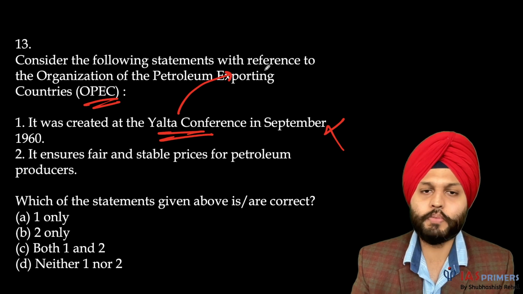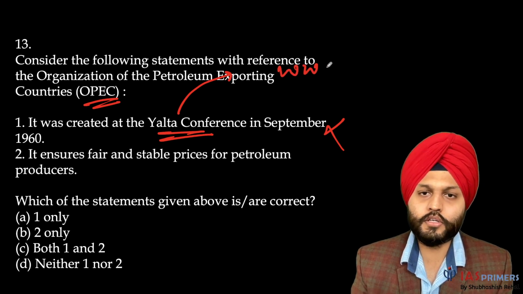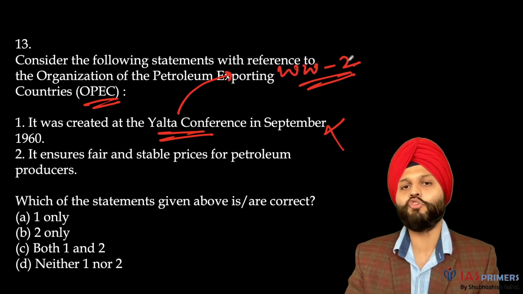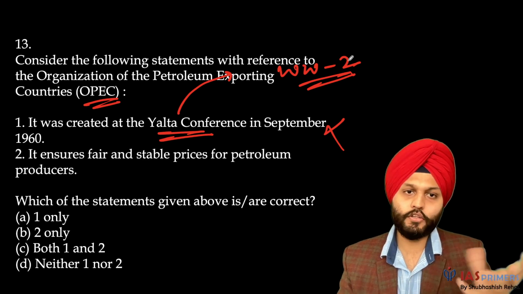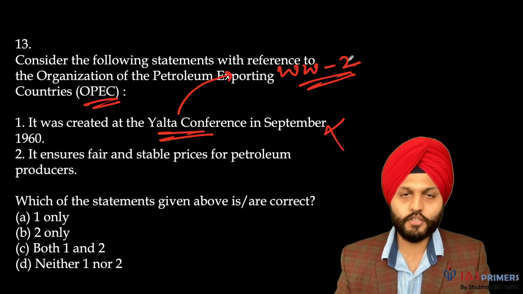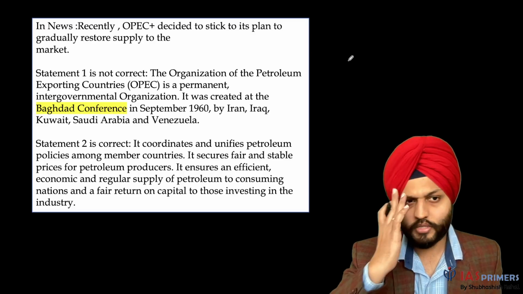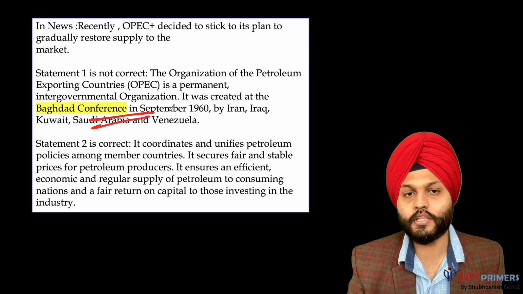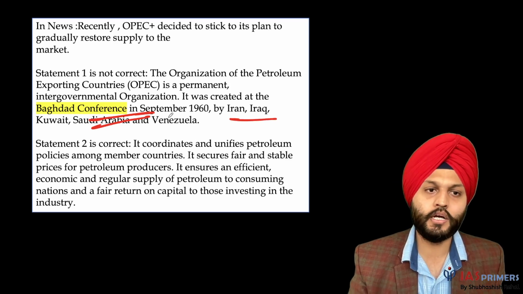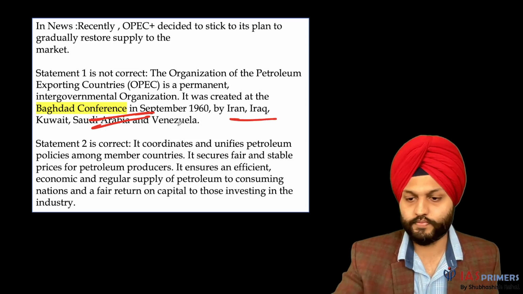Yalta Conference is basically deciding the new world order after the Second World War. So OPEC, oil export is not their concern. Fine, so that was the thing. So it's basically the Baghdad Conference in September 1960 by Iran, Iraq, Kuwait, Saudi Arabia, and Venezuela.